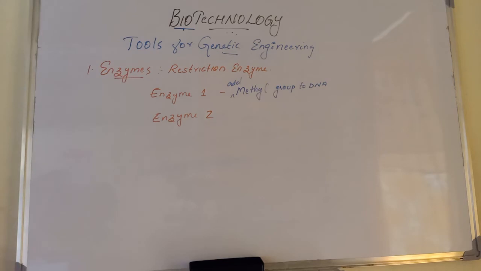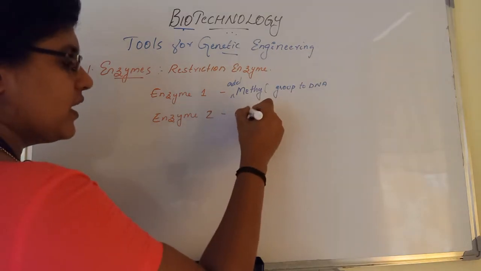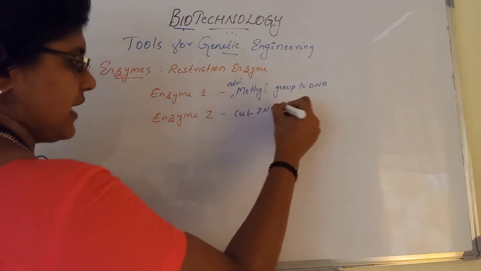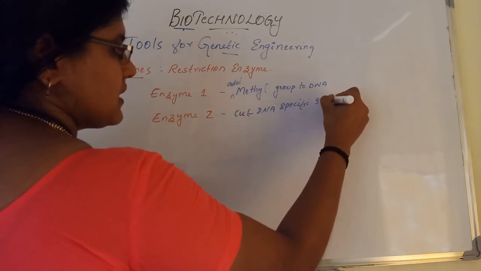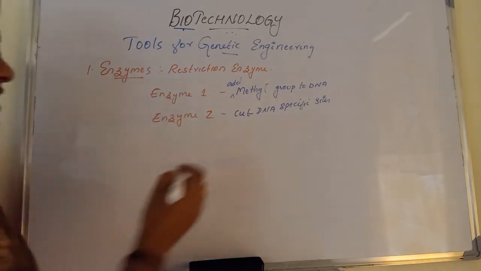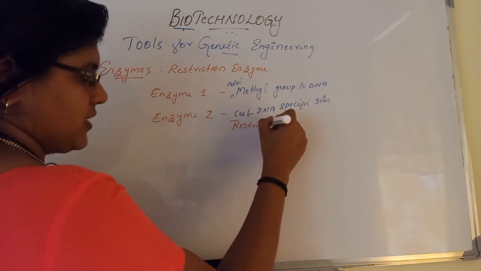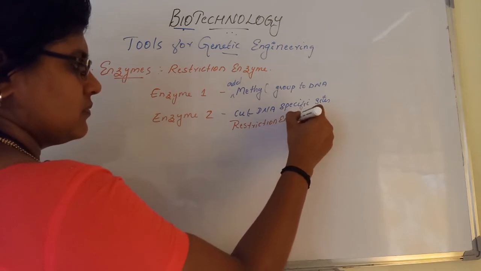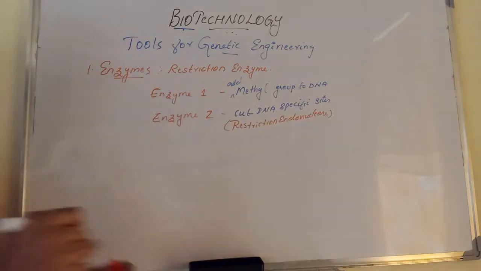Then enzyme 2 cuts DNA at a specific site. This enzyme 2 we later called restriction endonuclease, or in other words, molecular scissors.